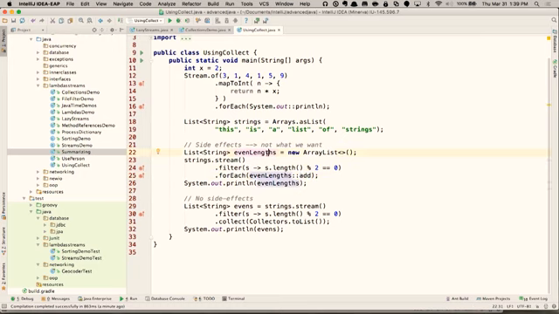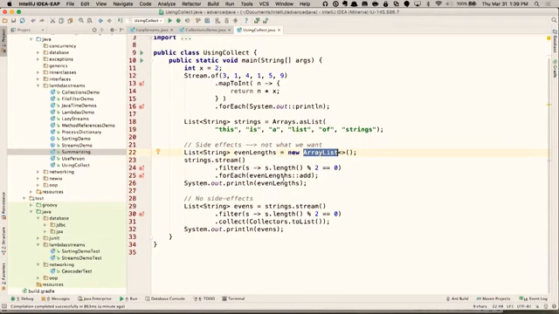Now you would think, wait a minute, I thought I could only access things that were final or effectively final. Well, when you say final on a reference, you mean the reference can't point to another object. It doesn't mean that the thing I'm pointing to can't change. So what I'm doing here is leaving even lengths as a reference alone, but modifying the array list that it's assigned to. That's a workaround, but it's not a good idea. This goes by the name side effect. This is a side effect inside the lambda, which means that running the lambda actually modifies things outside the scope of the lambda. And that's considered, at best, poor form.